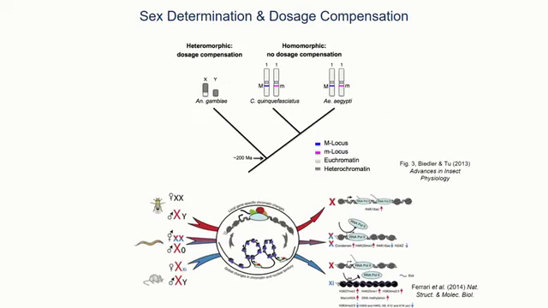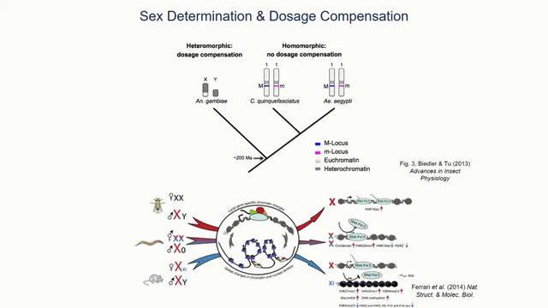So as I said, Anopheles gambiae mosquitoes have heterogametic or heteromorphic sex determination, which means that dosage compensation operates between males and females. And so dosage compensation means that you either have double the expression of the X chromosome in males or halving of X chromosome expression in the females to balance those genes that need to be expressed in both sexes that are not sex biased or sex specific.